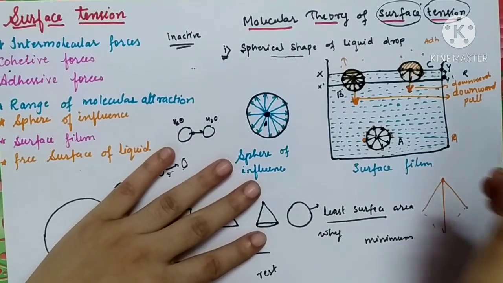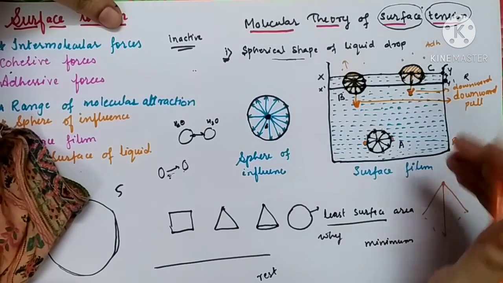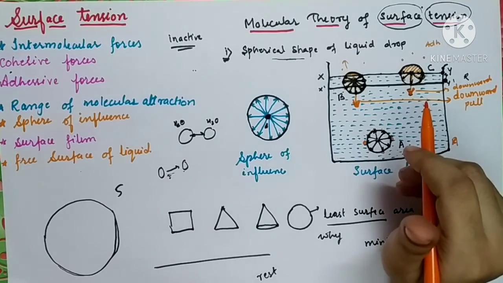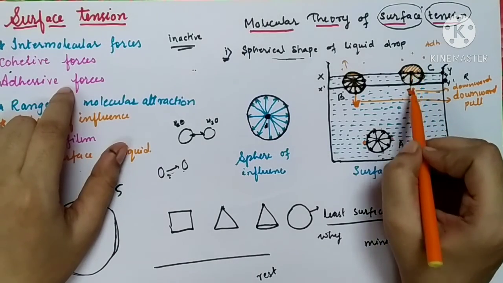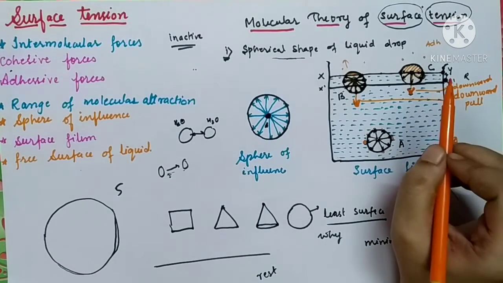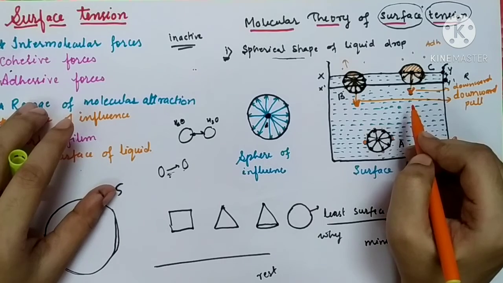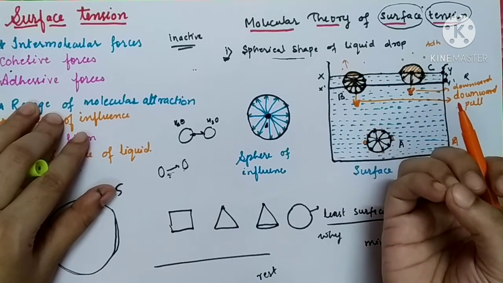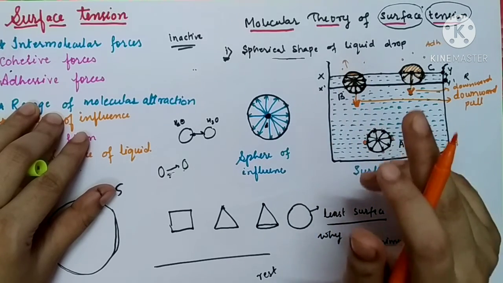So both these molecules are being attracted in a downward direction. Why is molecule C moving inside the liquid? Because when you decrease the number of molecules on the surface, the surface area of a liquid decreases.